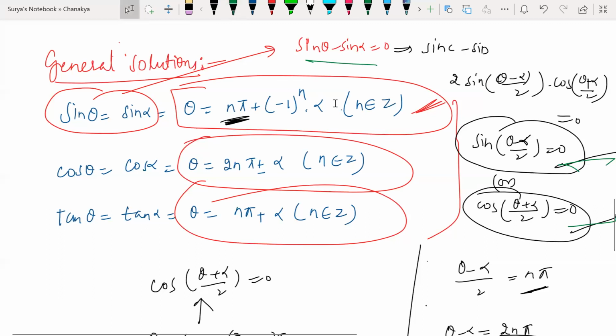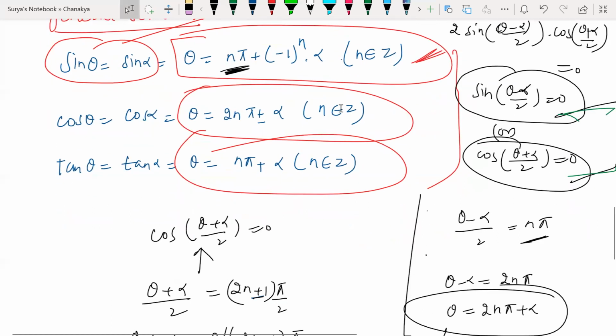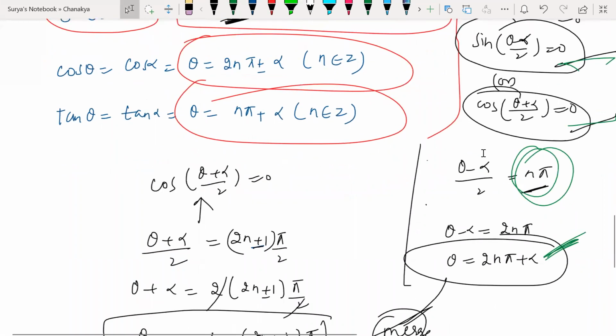So where sin theta is going to be 0, all multiples of pi give me what? In sine, guys, in the sine function, every multiple of pi always gives me 0. So that is the reason I wrote n pi here. If I calculate with n pi, I'm getting the theta value as 2n pi plus alpha.